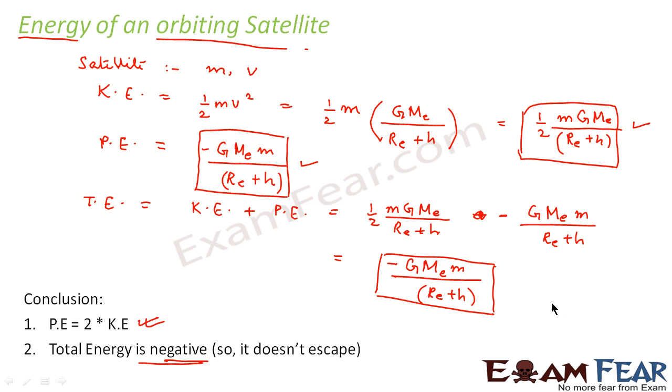So this shows that this is our Earth, let us suppose, and this is the satellite. Since the total energy is negative, the satellite is bound to this Earth-satellite system and it is moving in this fashion. Otherwise, it would have just escaped from the attraction pull of the Earth and it would not have moved in a particular orbit. So this also indicates from the fact that total energy has a negative sign.